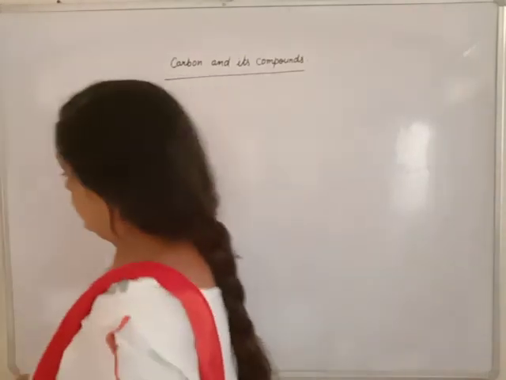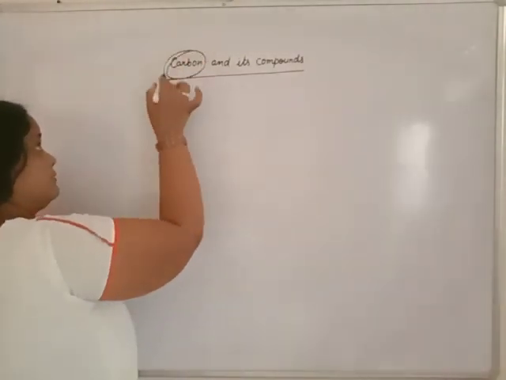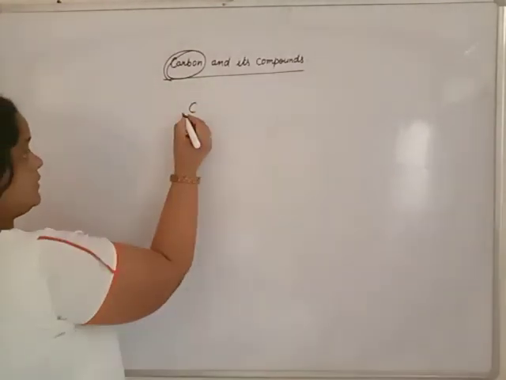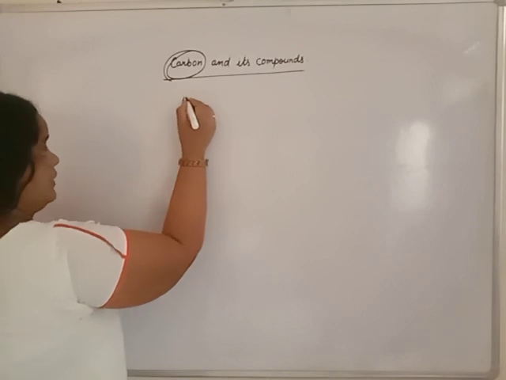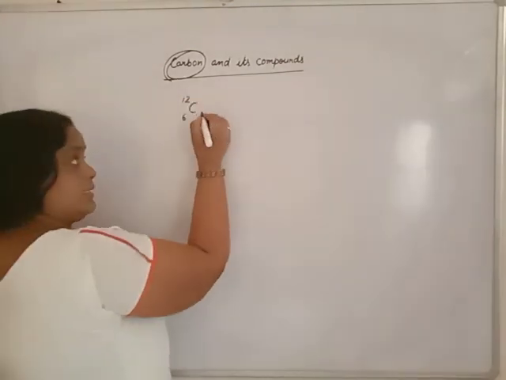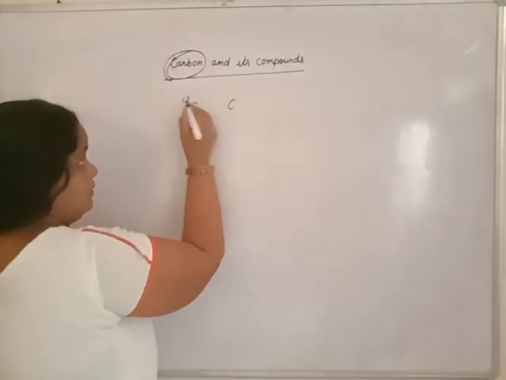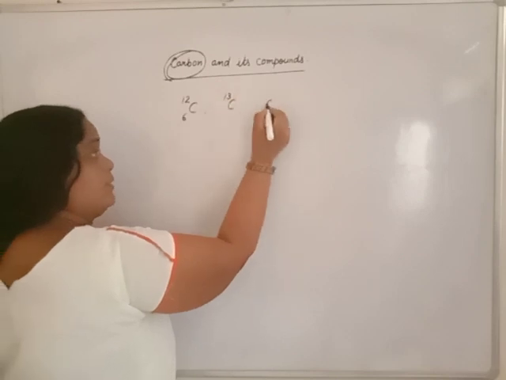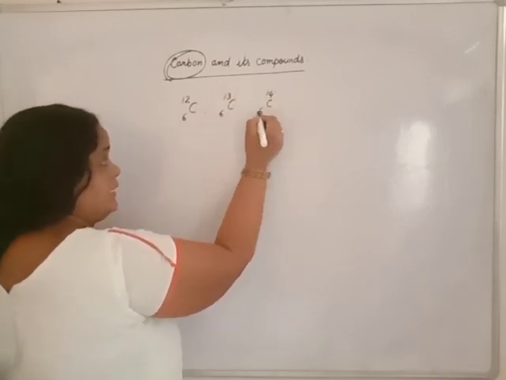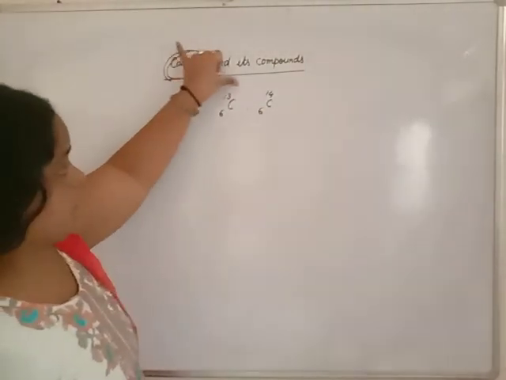Carbon and its compounds. We all are familiar with the word carbon. The symbol of carbon is C. Its atomic number is 6. Mass number is 12. Beta, carbon exists in 3 isotopes: carbon 12, carbon 13 and carbon 14. The atomic number in each isotope remains the same, but the atomic mass will be 12, 13 and 14.